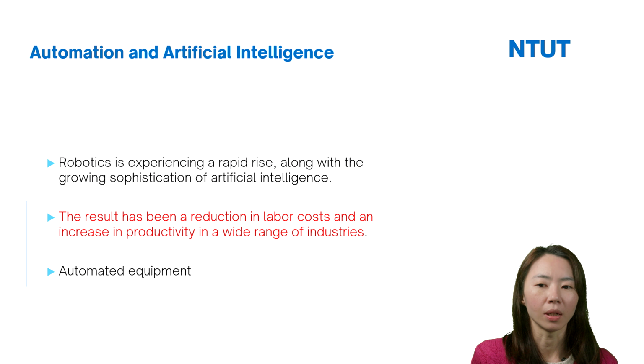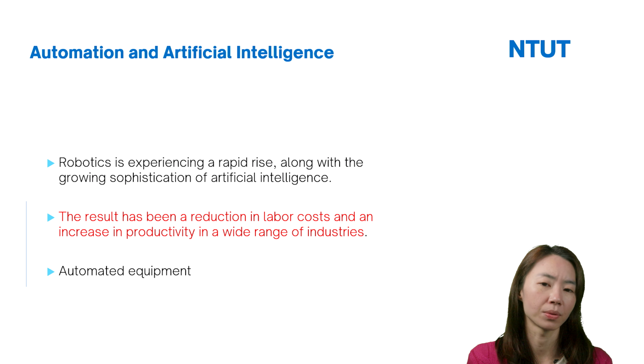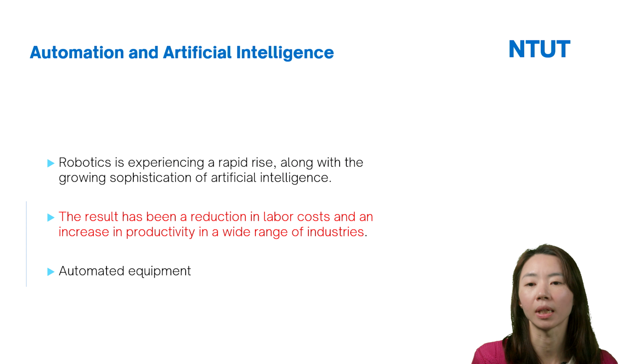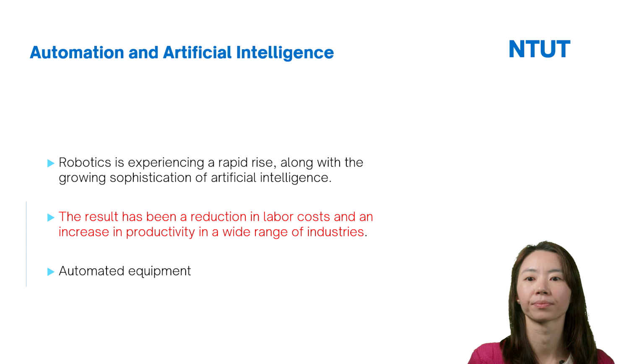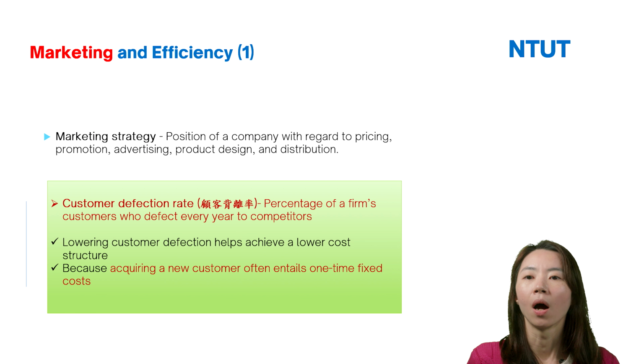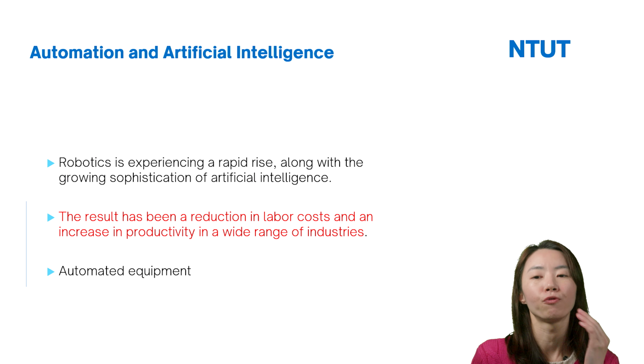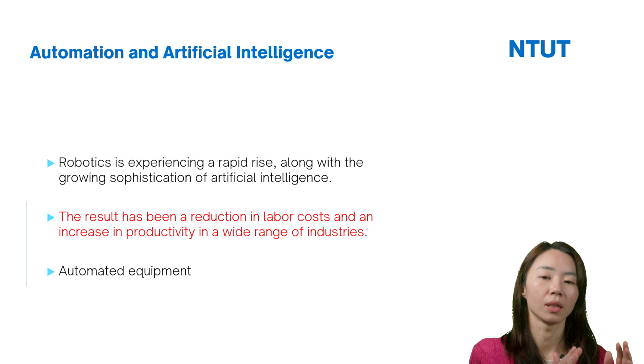Automated equipment and AI can also help firms reduce production cost and increase efficiency. So this is for production and efficiency.